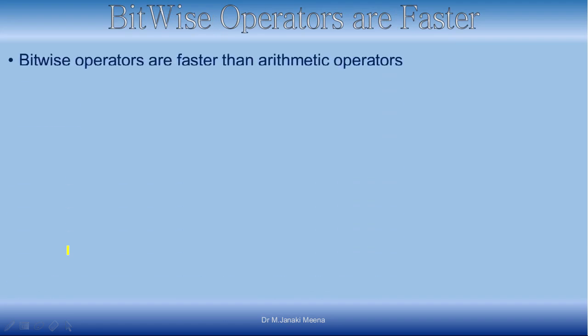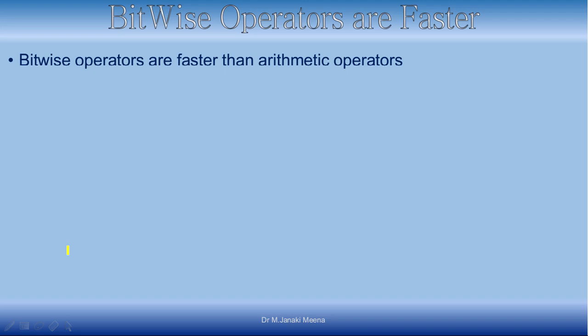Okay. Next is about bitwise operators. So when you look at bitwise operators, actually they are more faster when compared to arithmetic operators. We already know that data is represented internally in the means of bits only.